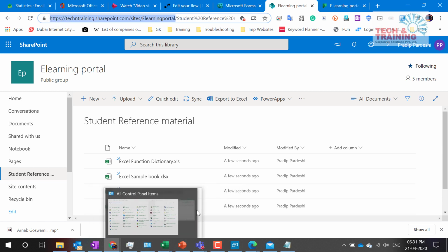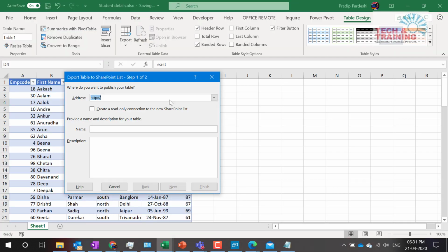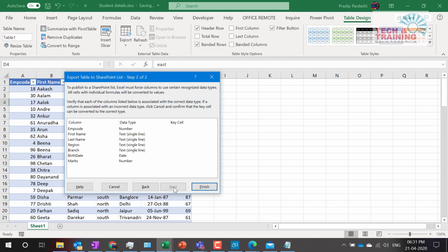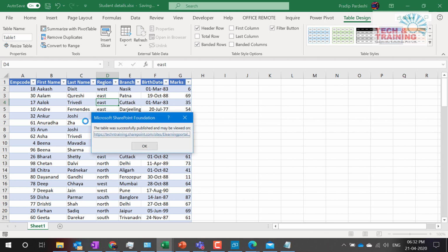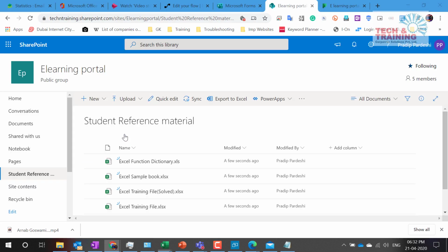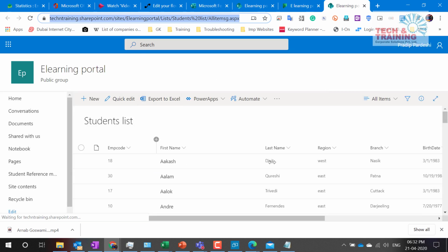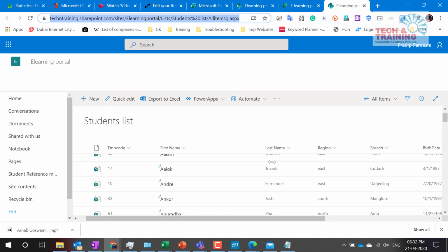come back to my Excel file and I paste the address over here. I name this list as students list. And now I'm going to go to next. And here everything is done. Next. And here there is a list. I click on finish. When I click on finish, automatically from Excel, I'm going to create a custom list onto SharePoint. So this list is now available on SharePoint. I click on this link and see I'm now going to be redirected to this particular list. So this list is already there.